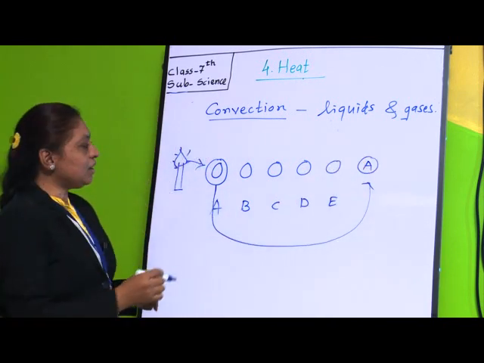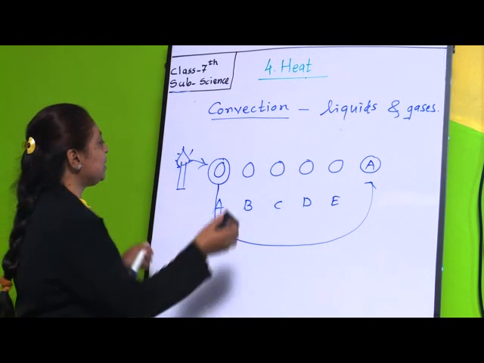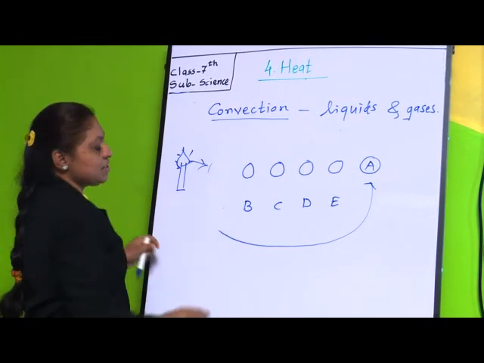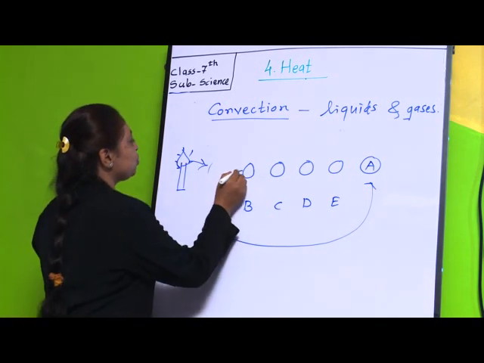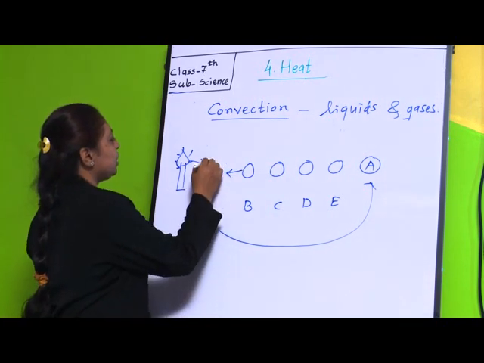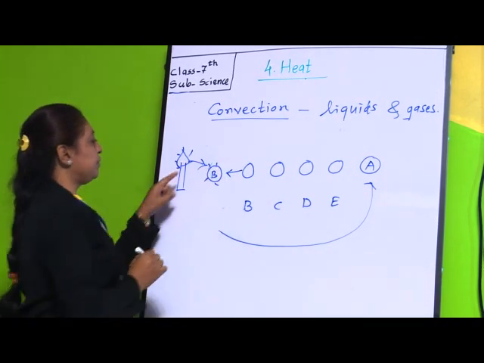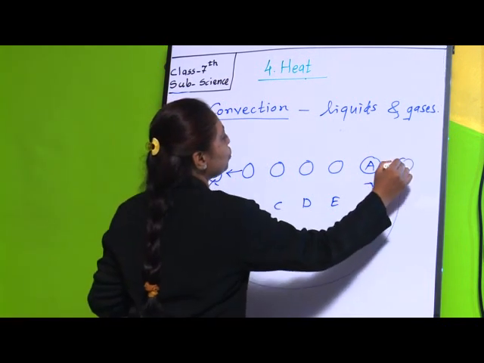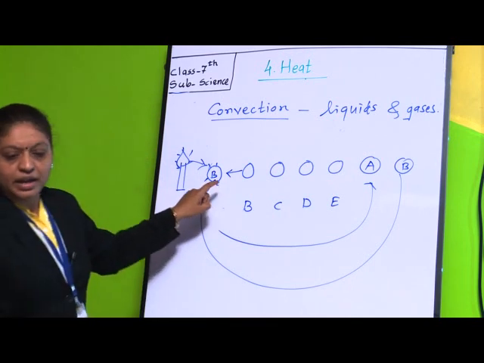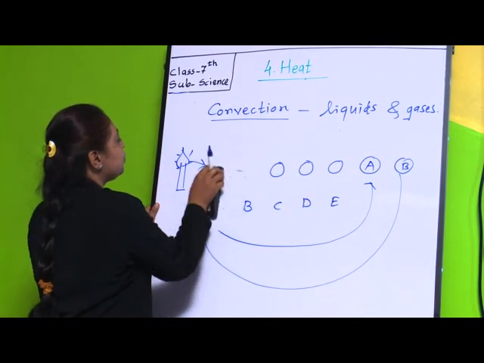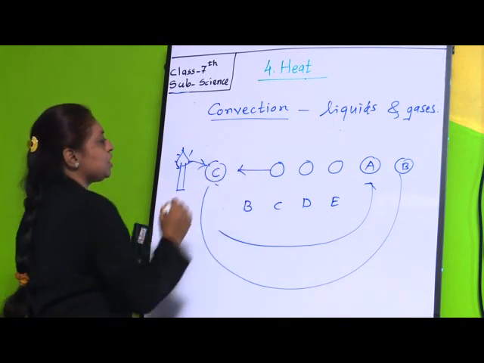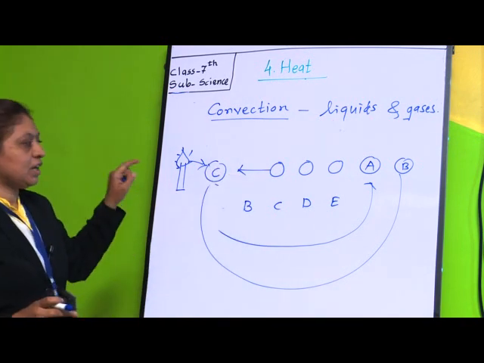Then when A moves to the end, B particle moves near to the flame. Then B again moves to the end, and then C particle moves here, like this.